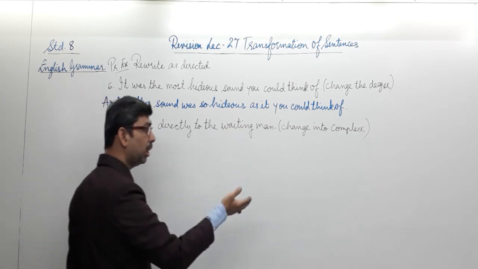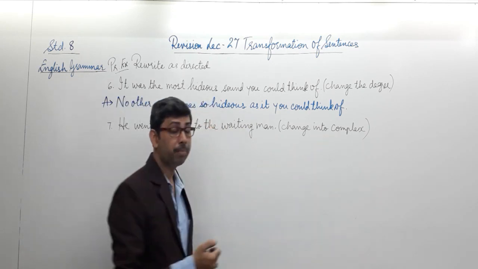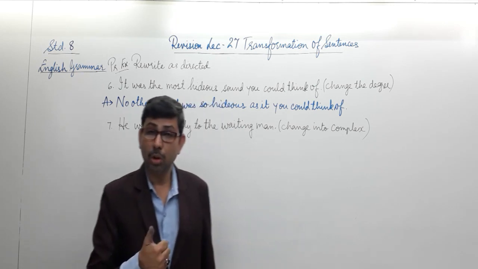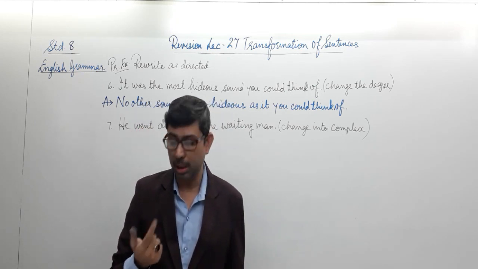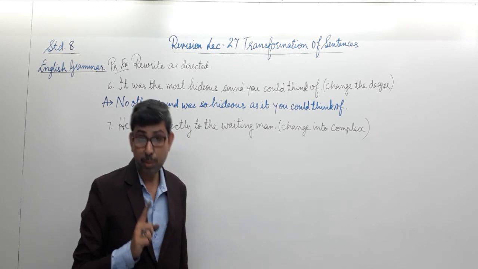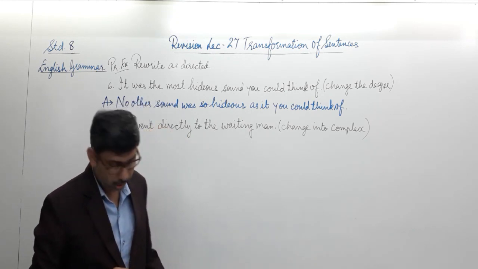So we are going to change this into the complex sentence where we will be requiring the independent clause as well as the subordinate clause or the dependent clause. So we are going to change it, but we are not going to change the meaning. So let's write it.